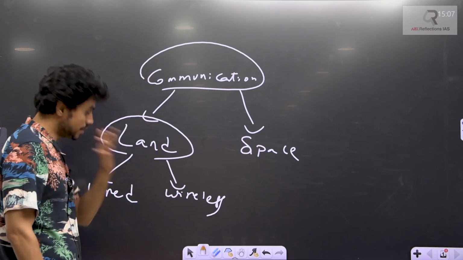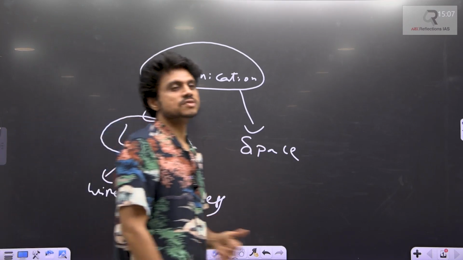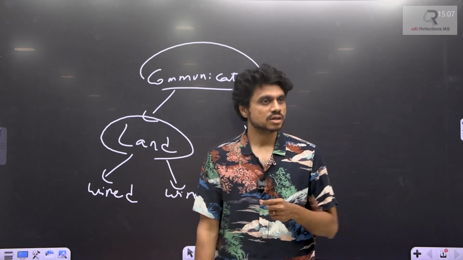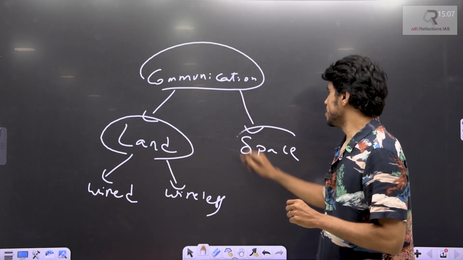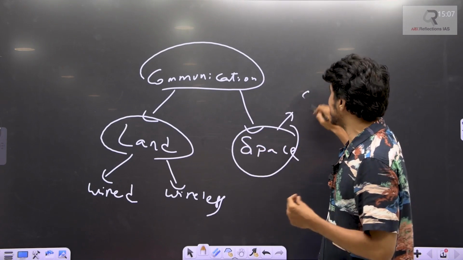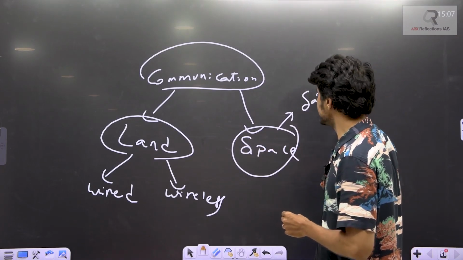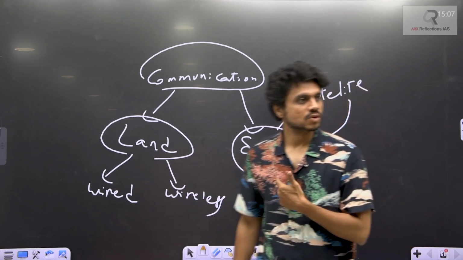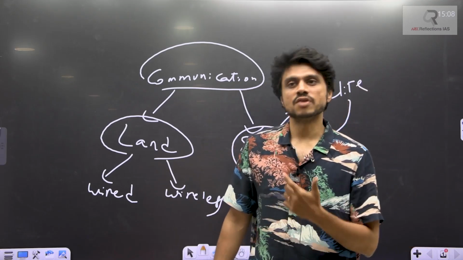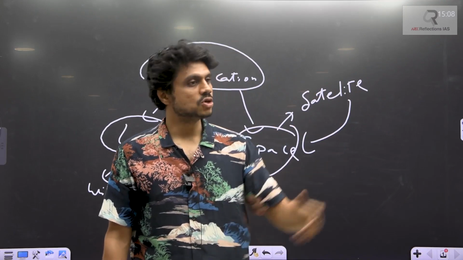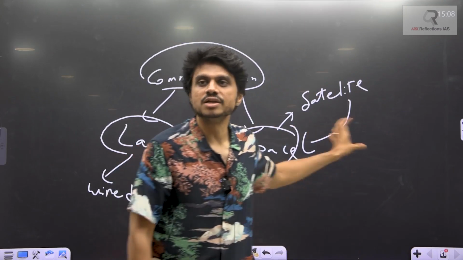It includes everything: your internet, your telephone services. Even a telephone call is nothing but the movement of data. And through space, you place satellites in space. This is nothing but satellite communication, SATCOM. This is the one that Starlink and OneWeb are doing, and also Jio, who is also going to launch satellite-based communication.